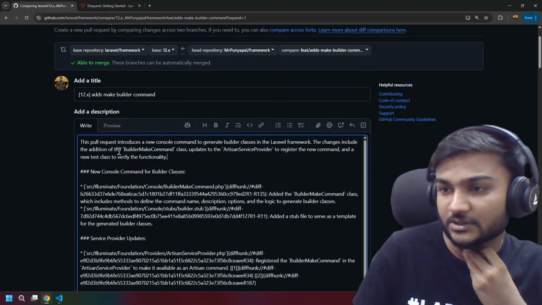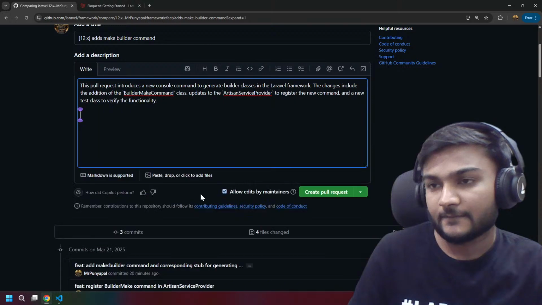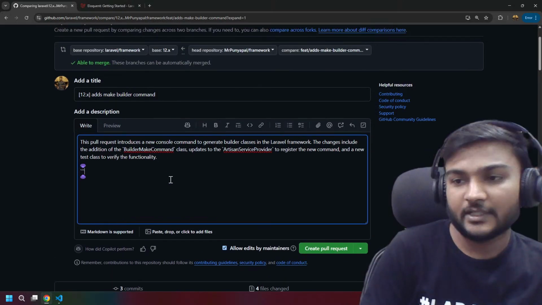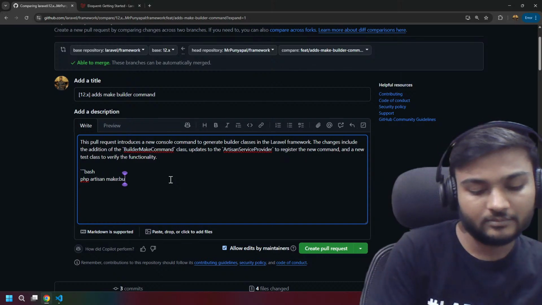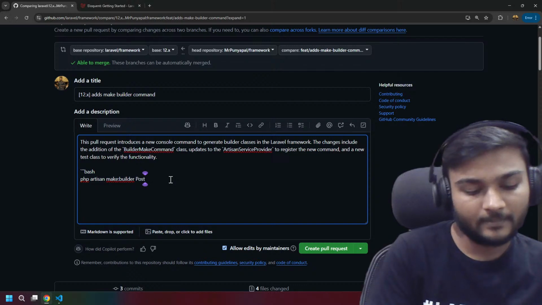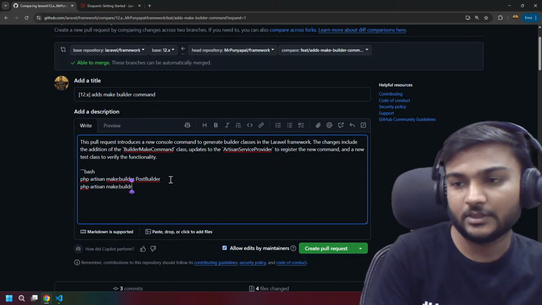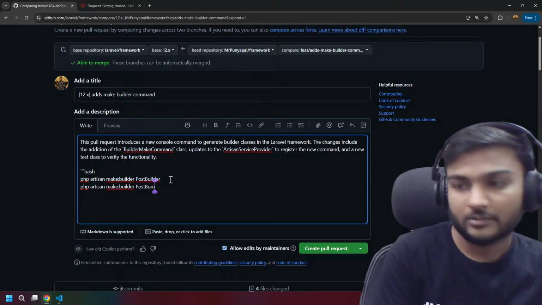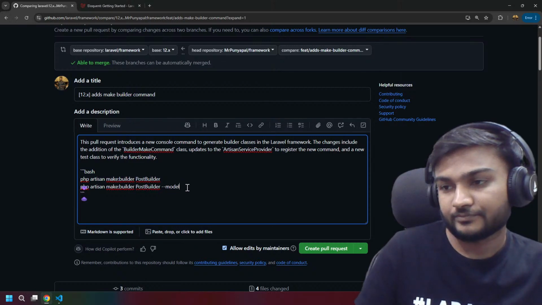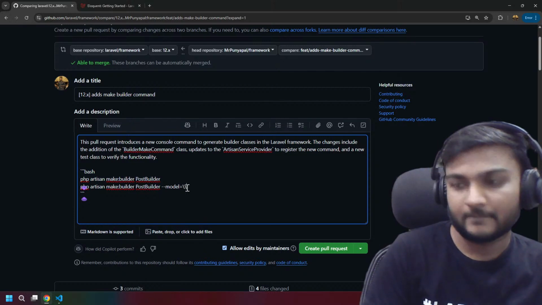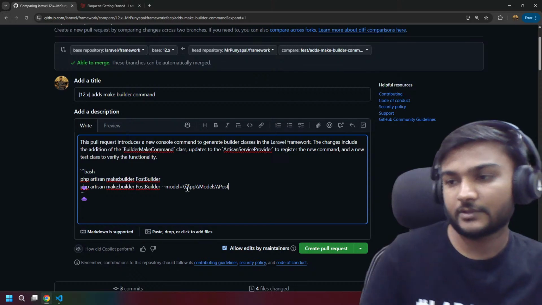New console command for the builder. And what we can say is php artisan make:builder PostBuilder and maybe php artisan make:builder PostBuilder with the model option equal to App\Models\Post.